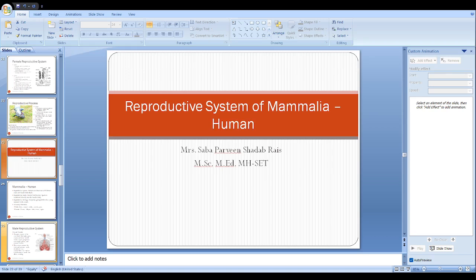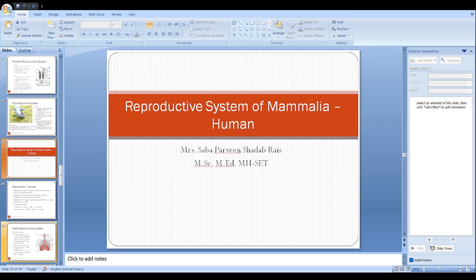Now, in a previous example I also taught you that whenever ovulation happens, the ova is released into the body cavity, but in the case of the human female, their fallopian tubes, like the oviducts we saw in the previous case, are very closely placed. Why? Because here the fertilization will not take place in the body cavity, as in the previous example we have seen, where fertilization happens in the body cavity and the fertilized ova is then collected by the oviduct.